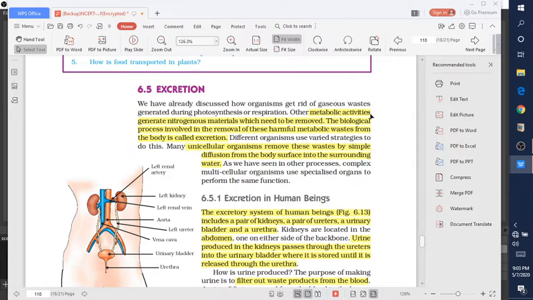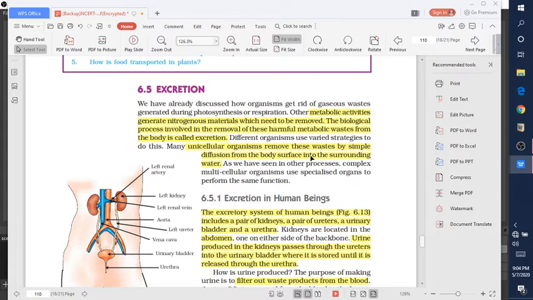All the metabolic activities in human beings or in plants generate nitrogenous material which needs to be removed. The biological process involved in the removal of these harmful metabolic wastes from the body is known as excretion. So these are the toxic waste products that are removed from the body, and this process is known as excretion.